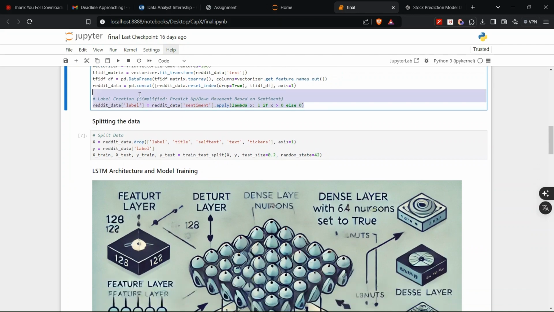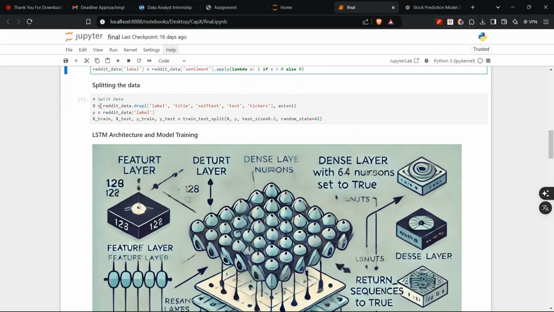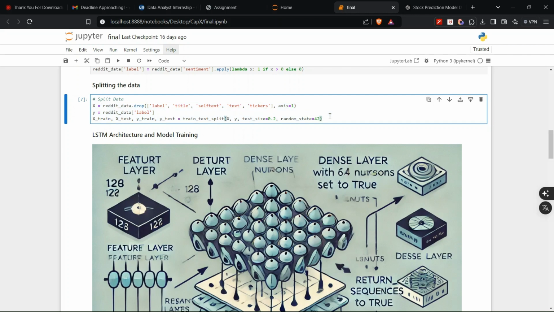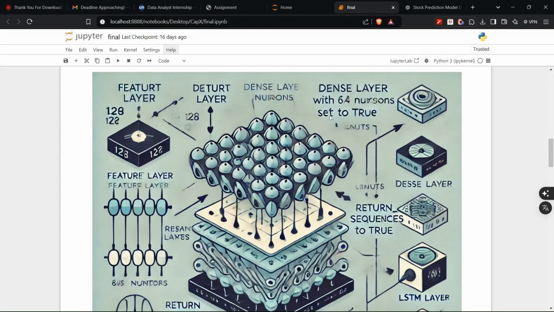And these will be our final labels to predict whether it is an up movement or down movement, based on the sentiment analysis previously defined. Here we are splitting the data into two parts, training and testing, in a ratio of 80:20. So 80% of the data will be fed into training and 20% will be fed into testing.